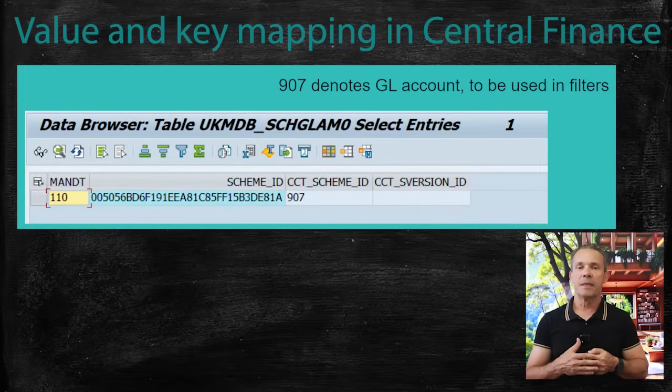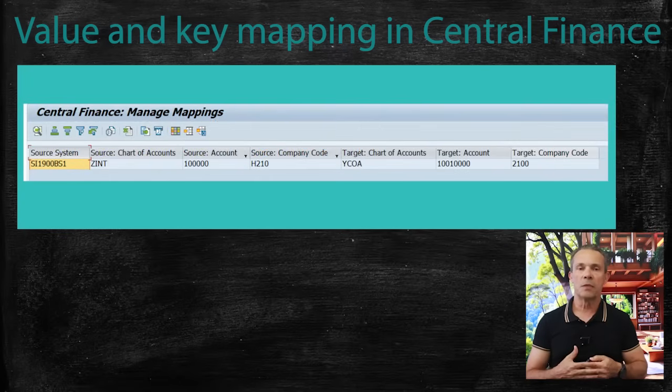The UKM key schema table, that is UKMDB_STH_GLM0 for GL accounts, allows filtering to the specific object, cost center or profit center, based on the schema. The same table, for example UKMDB_SCH_ORG_C0, can have multiple entries. The CCT scheme ID defines which object it belongs to. One is for cost center and 931 for profit center. This is what shows in transaction FINS_CFIN_MAP_MANAGE that puts it all together, and the final CDS view would show the same.